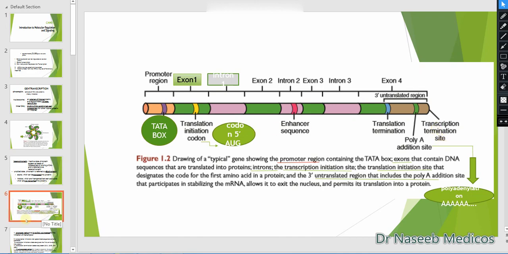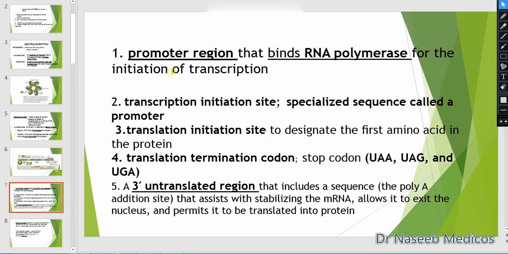The promoter region is where RNA polymerase binds for initiation of transcription. RNA polymerase is an enzyme that binds to initiate transcription. The transcription initiation site is where transcription is initiated and unwinding of DNA occurs.